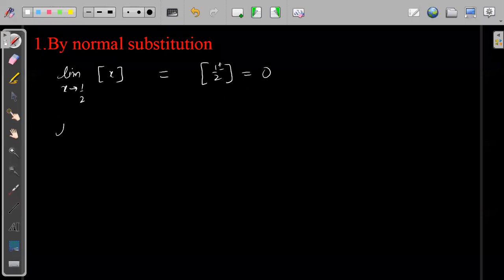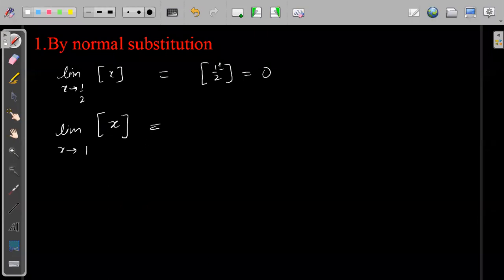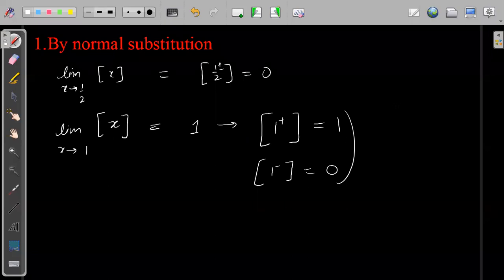Okay. Now next, suppose limit of x tending to 1 of greatest integer x. Tell me what will be the value? Yes. Okay, so let's see. Greatest integer of 1 plus will give you 1, and greatest integer of 1 minus will give you 0. So does the limit exist or not? That means for this one, the limit does not exist. Simple question.